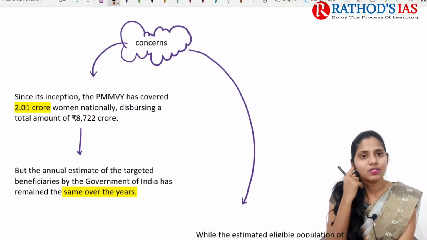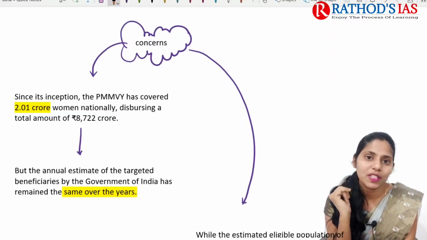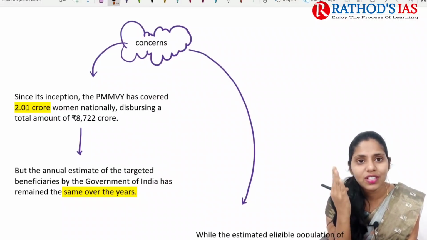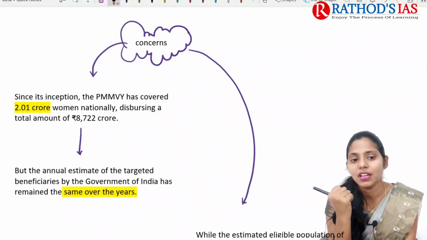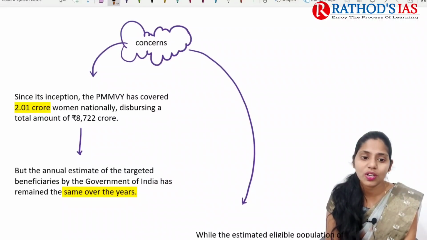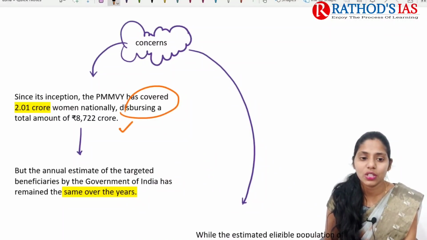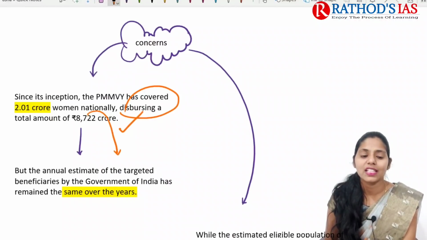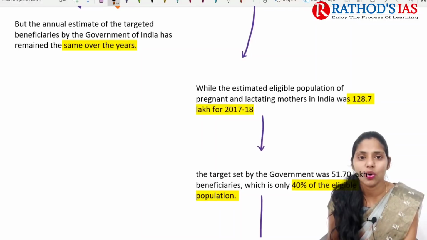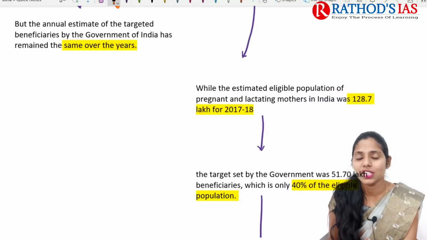And some concerns highlighted in this scheme include, first, that this scheme came into picture in 2017. Since its inception, under the Pradhan Mantri Matru Vandana Yojana, it has covered 2.01 crore women nationally, disbursing about rupees 8,722 crore. But if you are talking about annual estimates of targeted beneficiaries, since 2017 the annual estimate has not changed. Okay, so it is like a constant.